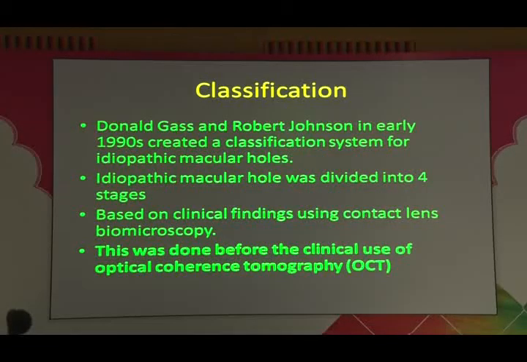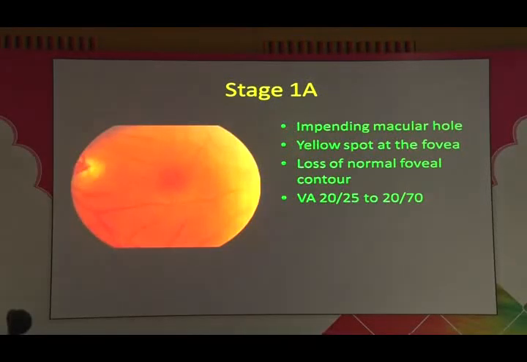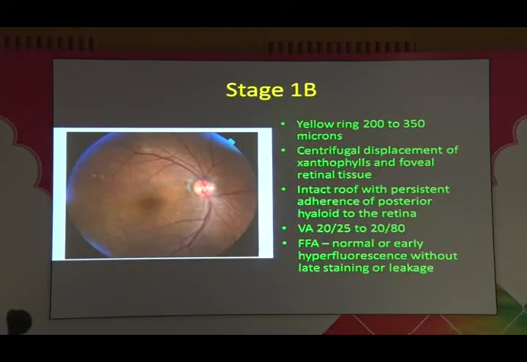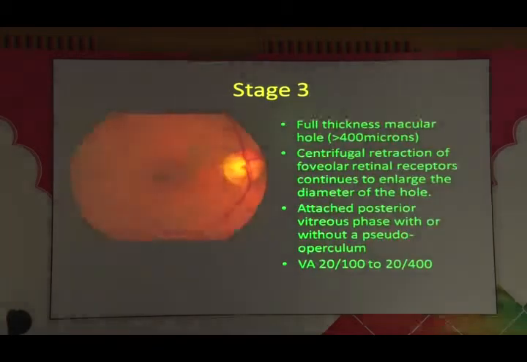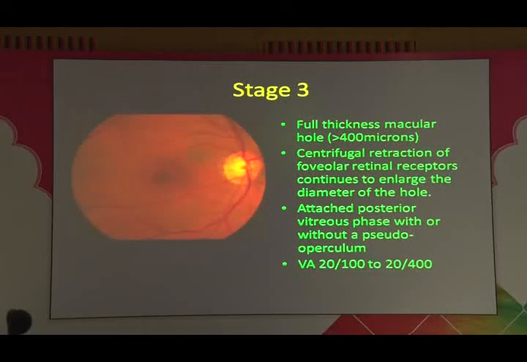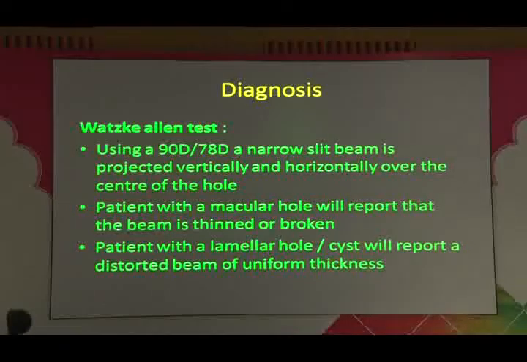The pathogenesis which is most held right now is the Donald-Gass tangential traction theory, where he divided the idiopathic macular holes into 4 groups in the pre-OCT era based on stereoscopic biomicroscopy. Stage 1A had the yellow spot at the center. Stage 1B had more of a ring and a spot. Stage 2 was a lamellar early macular hole with vitreofoveal separation. Stage 3 was a full thickness macular hole without PVD, and stage 4 with PVD.